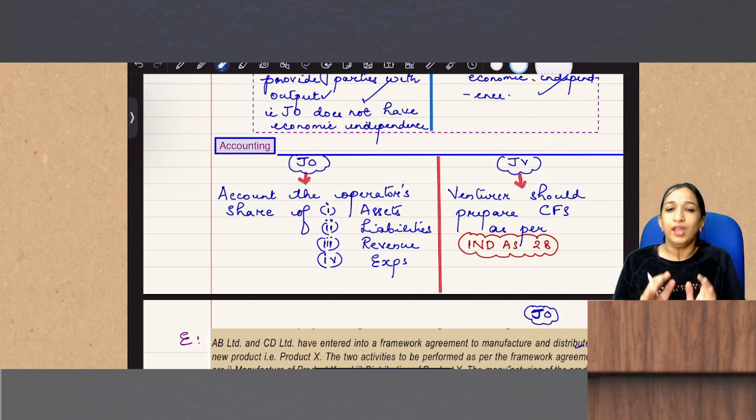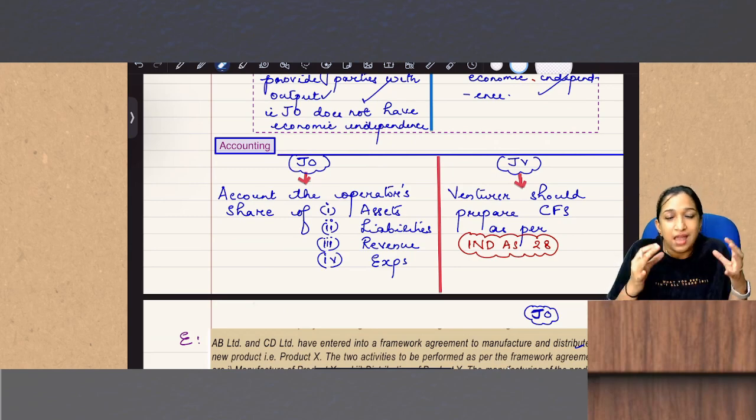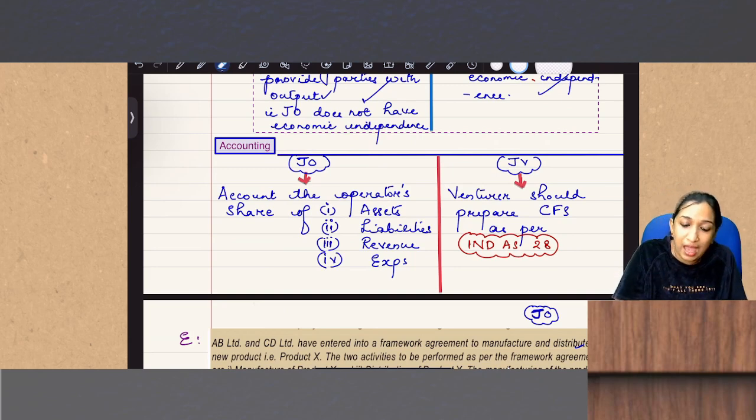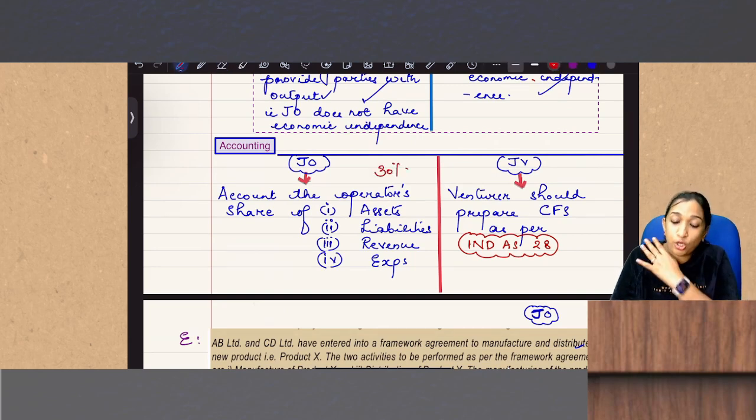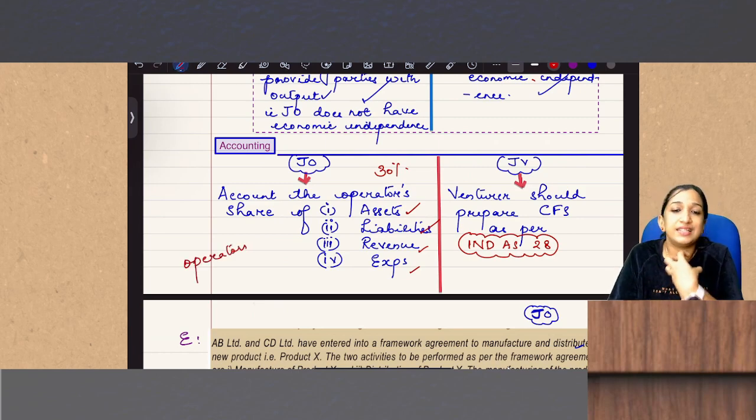What is the accounting? If it is a joint operation, things are very easy. In joint operations, assets, liabilities, revenue, and expenses, I can take over to the extent of my share. As per the contractual agreement, if you have 30% rights, take over 30% of assets, 30% of liabilities, 30% of income and expense. So the operator should take over the operator's share of assets, liabilities, revenue and expense.